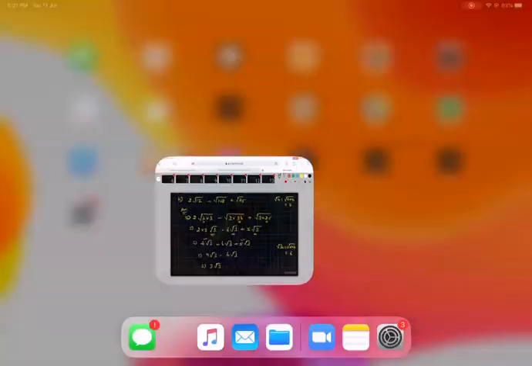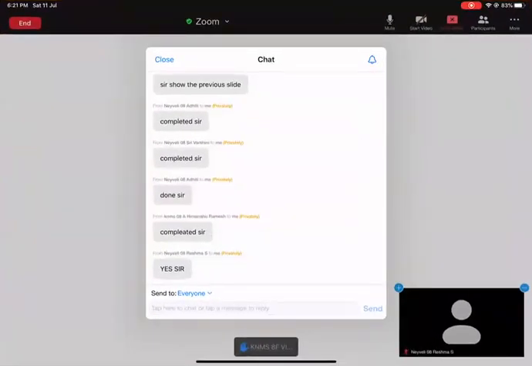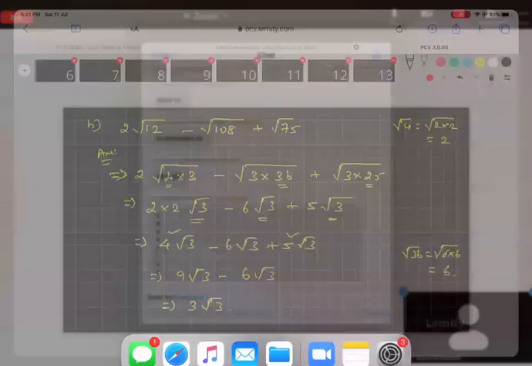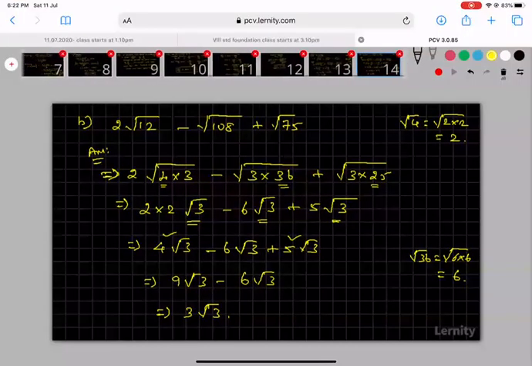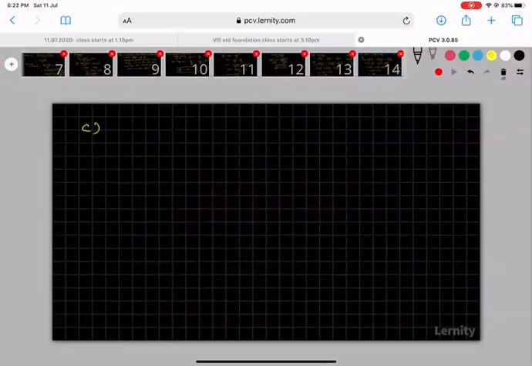Okay, shall I move to the next slide? So you see next, problem number C. They are given 2 into root 175 plus 3 into root 112 minus 8 into root 28. Okay, so this is what they are given. I will wait for 2 minutes.